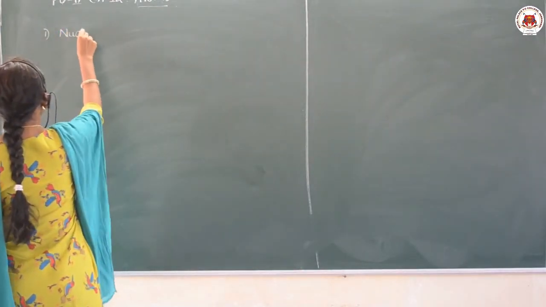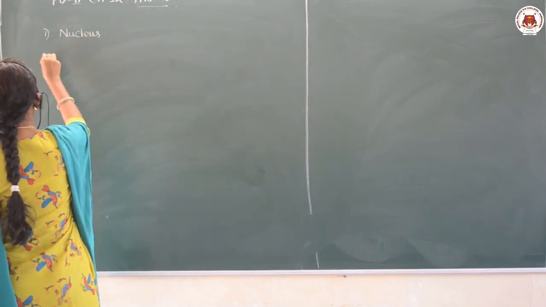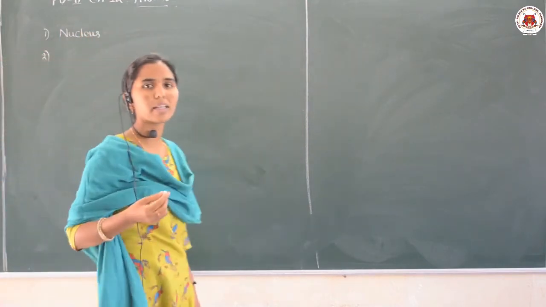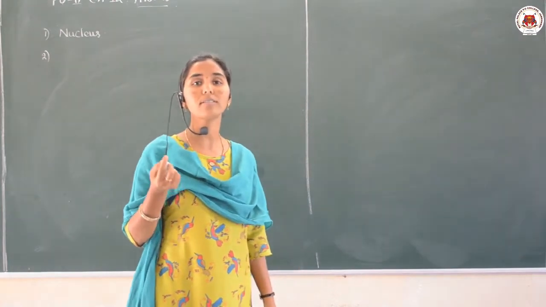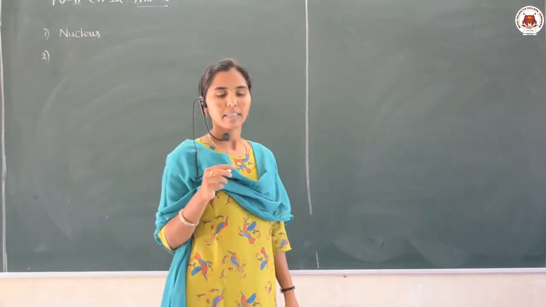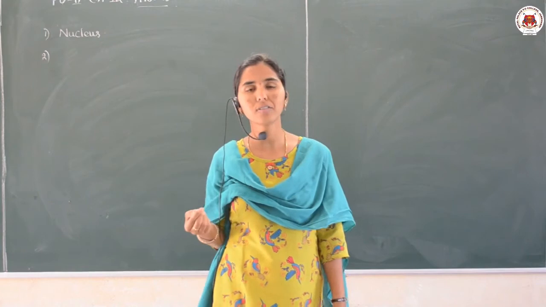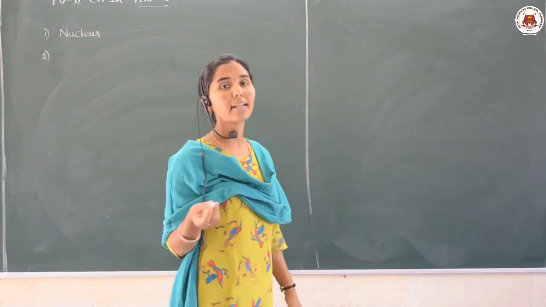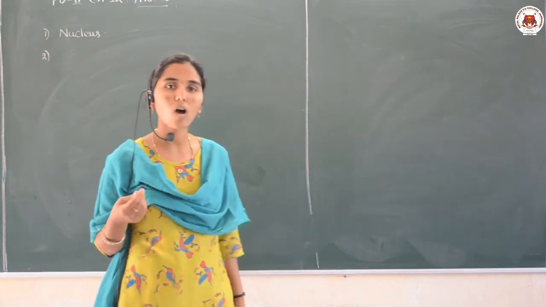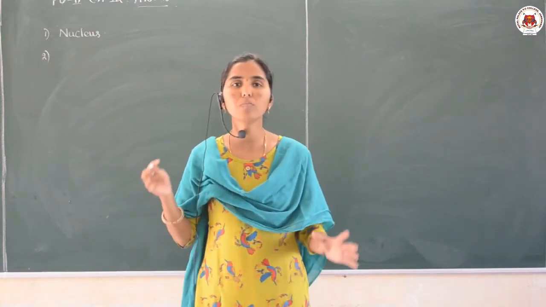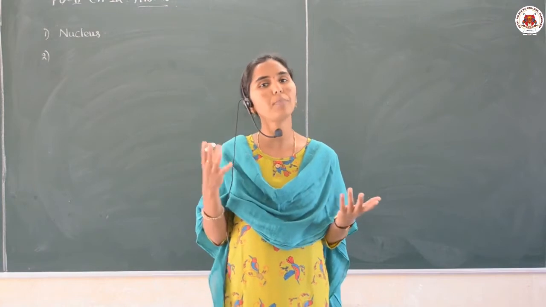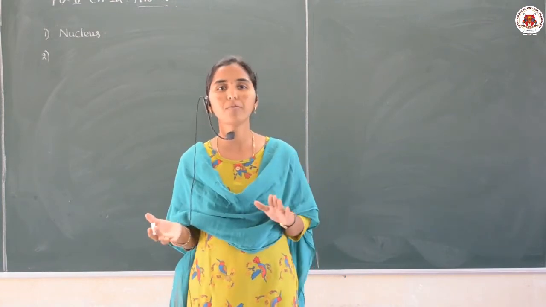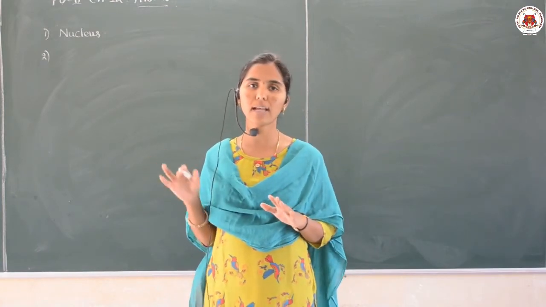Next, he also gave that the size of the nucleus is very small compared to the size of the atom. When we consider the size of the nucleus, it is very negligible, smaller than the atom. And why is it so? Because most of the space in the atom is empty, therefore the nucleus has a smaller size.